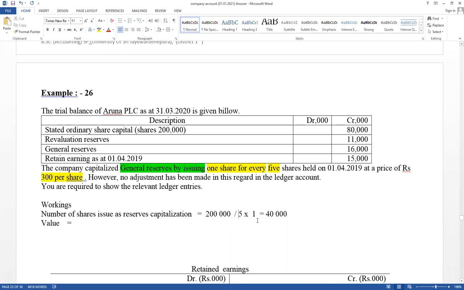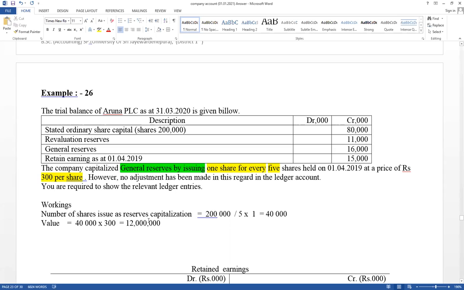Per share price is given as 300. Therefore, the value can be calculated. 40,000 number of shares issued, per share price equals 300. Then take the value. Therefore, here value equals 12 million.